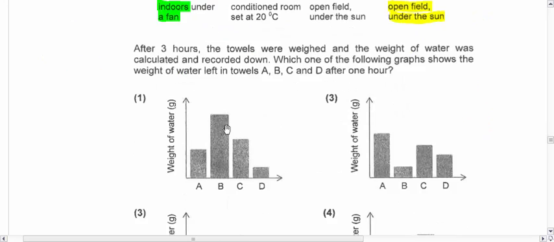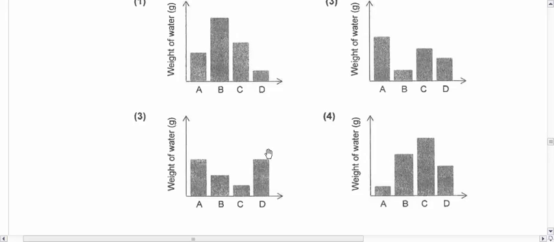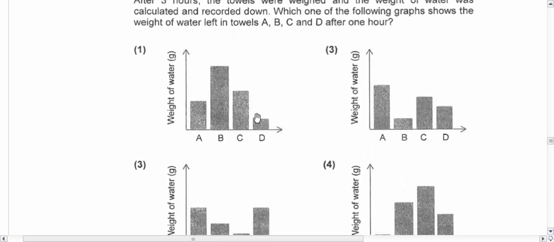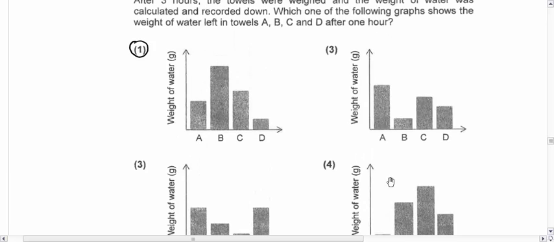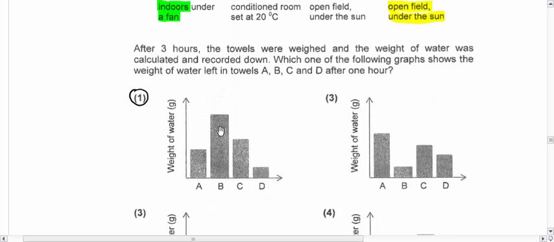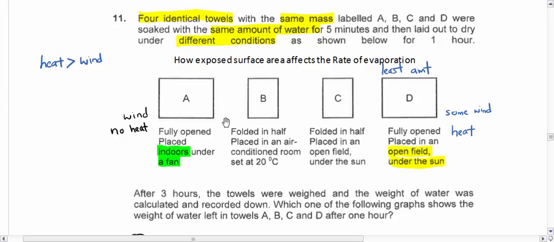Now, so let's look first. Do I have my answer here? D, least amount. So actually, 1 should be your answer, because if you look at 1, it is the least among the rest. For option 2, D, B is lesser. No. For option 3, this one is about the same. Here, this is more than A. So actually, my answer is 1. Alright, but let's just go through the others to take a look.